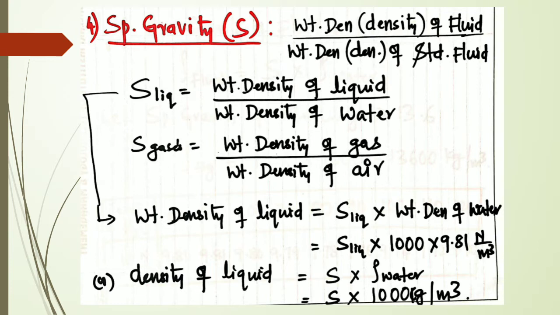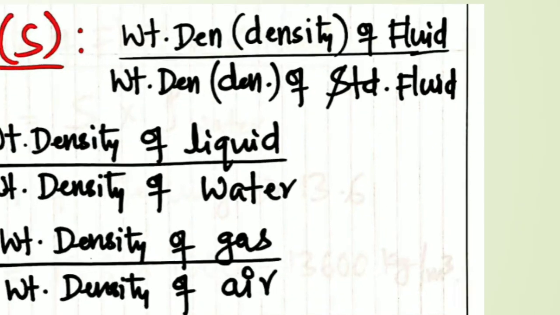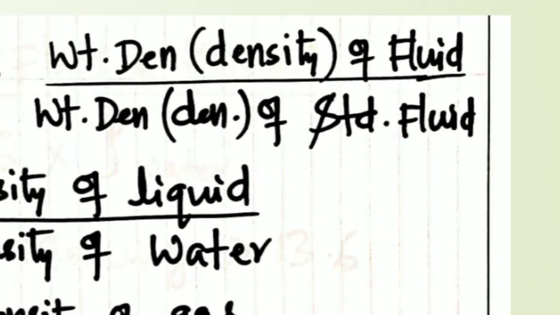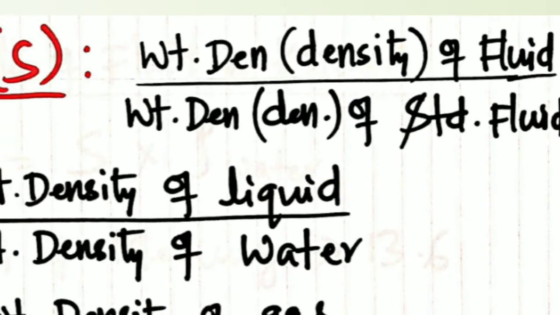The definition says it is the ratio of weight density of the fluid to weight density of the standard fluid, or density of the fluid divided by density of the standard fluid.